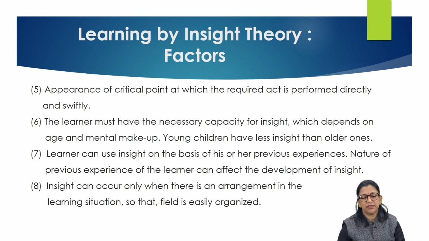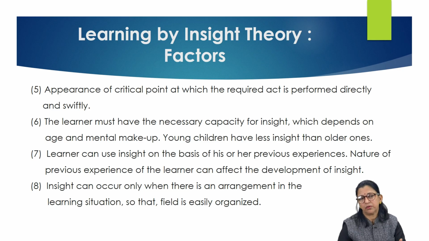The learner must have the necessary capacity for insight, which depends on age and mental makeup. Actually, in this process of learning, age and cognitive ability or mental makeup are important factors which can affect learning by insight. So a learner should have developed the necessary capacity. I mean, a level of intelligence is also necessary. The learner can use insight on the basis of his or her previous experience.